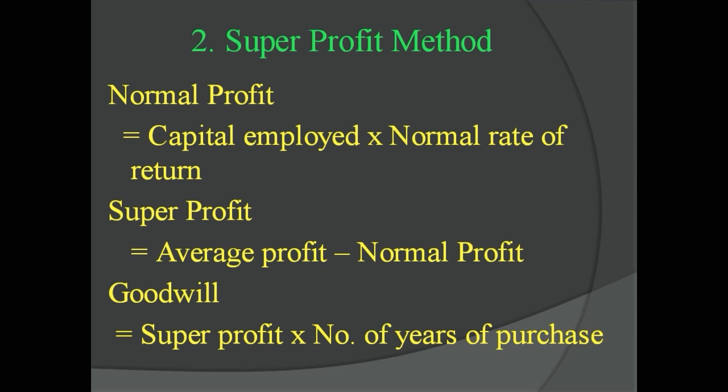The last and fifth step is to calculate goodwill by multiplying super profit by number of years of purchase. That is, goodwill is equal to super profit into number of years of purchase.